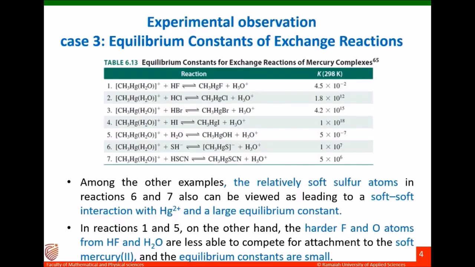So I am concluding this session: the mercury ion is softer, so it prefers softer atoms or ions. Among halides, iodide is much softer, so the reaction will be much faster and the equilibrium constant will be higher. In the case of fluoride, or if the compound contains oxygen, where these atoms are harder, it will be difficult for a soft ion like the mercury ion to interact with these compounds, and obviously the equilibrium constant will be less.